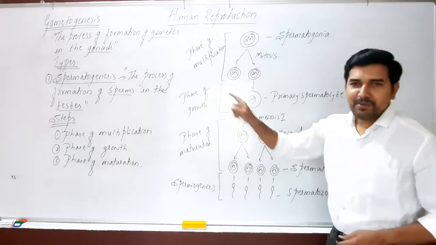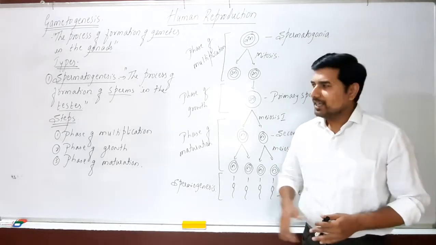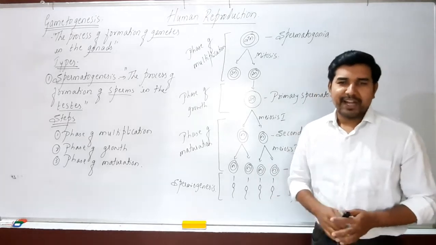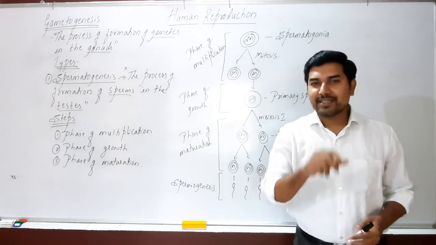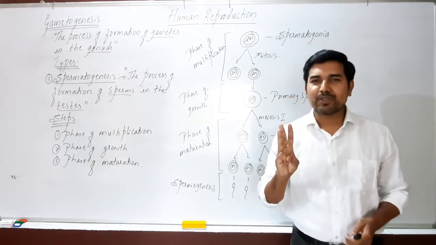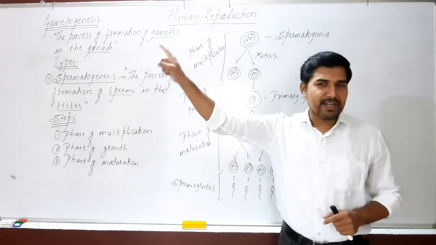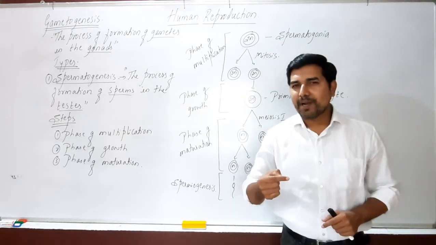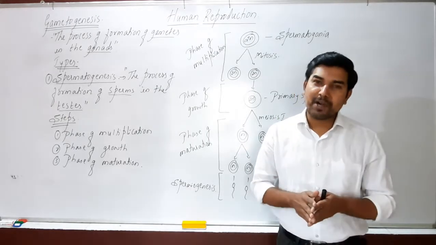Now we know sperms are produced in the testis. Where exactly are the sperms produced then? Sperms are produced in the testis in the seminiferous tubule. And already we know how many seminiferous tubules are present in each testicular lobule. Yes, 1 to 3 seminiferous tubules are present in each compartment or testicular lobule, which we have already studied in the male reproductive system. Then how many compartments are present in a single testis? There are about 250 compartments.